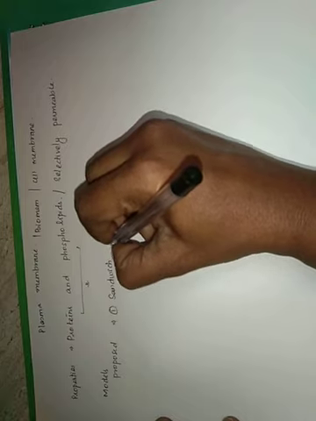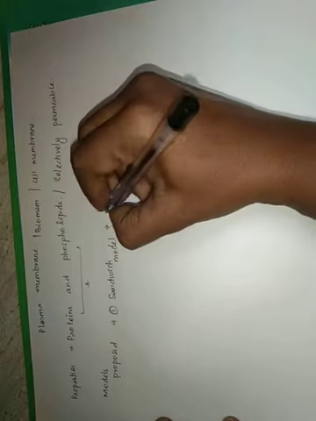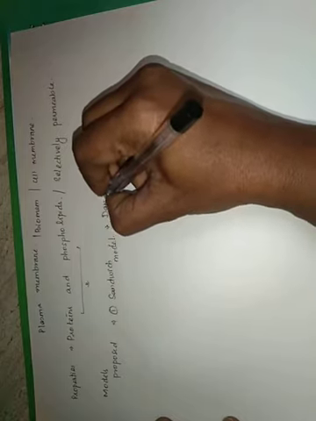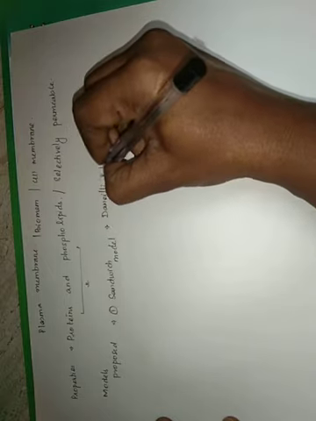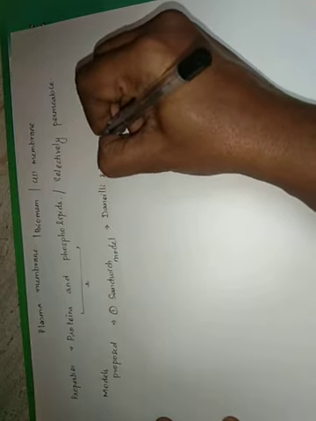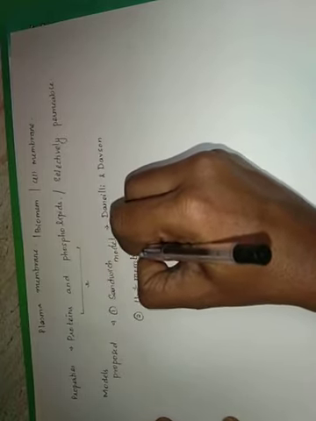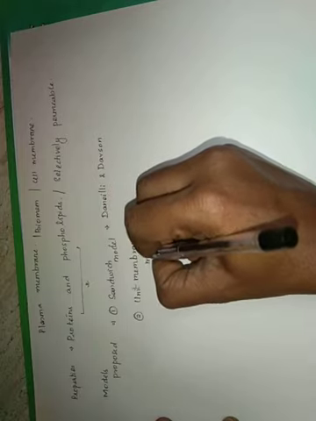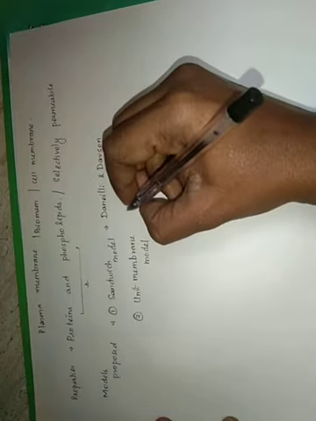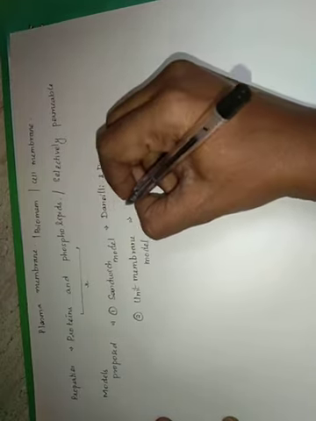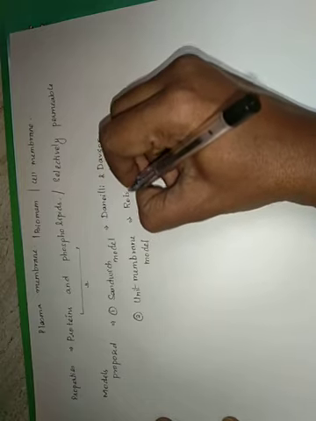The sandwich model was proposed by scientists called Danielli and Davson, and one more model is called the unit membrane model. This model was proposed by the scientist Robertson.